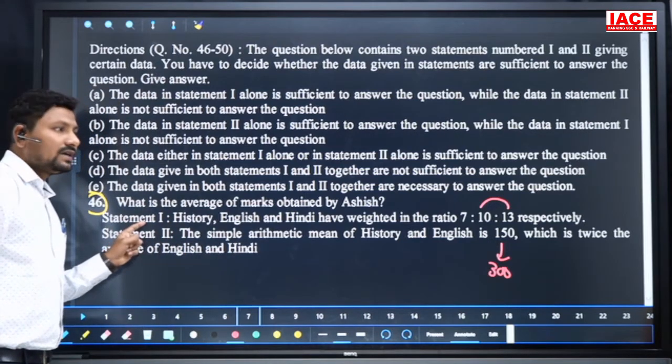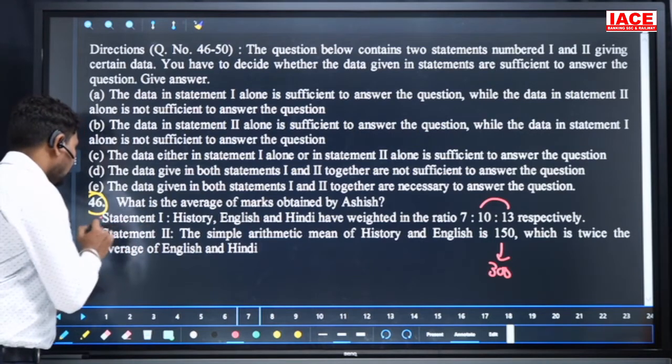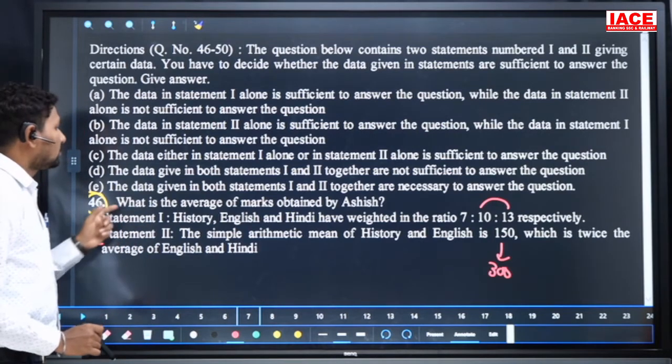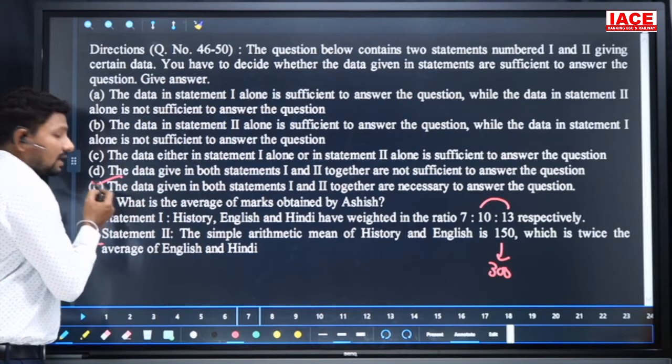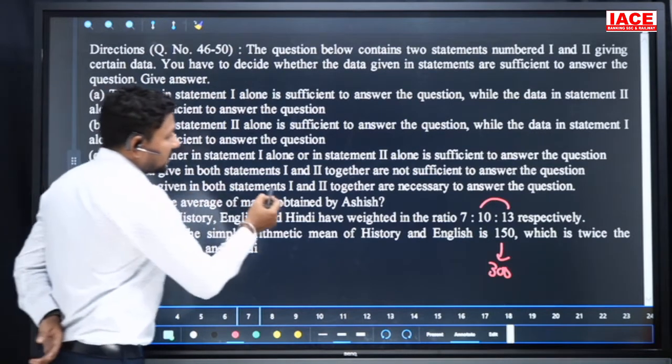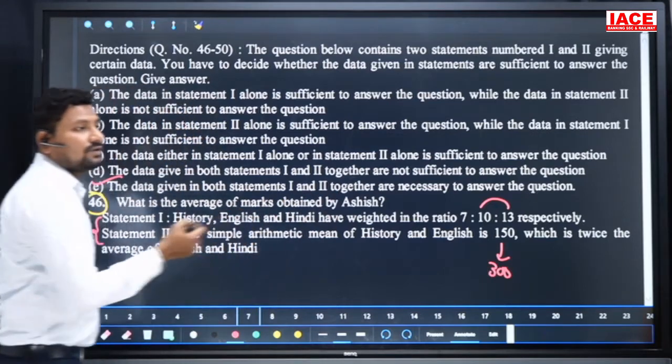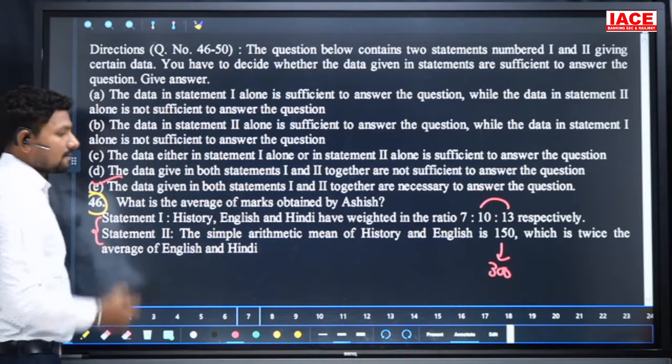That means statement 1 is required, and statement 2 is also required. Then our option is both statements, so option E. The data given in both statements 1 and 2 together are necessary to find an answer. Then the 46th answer is E.